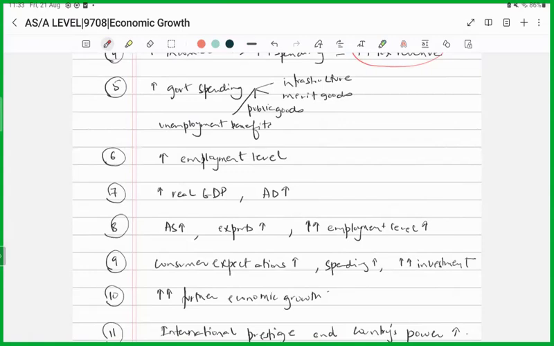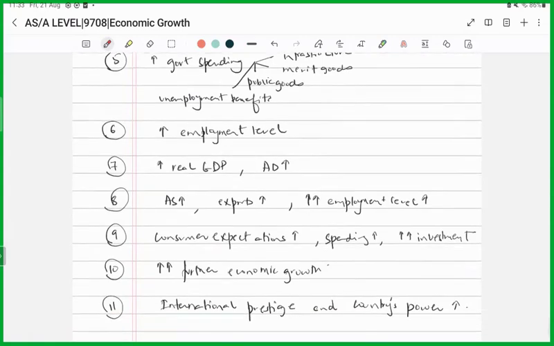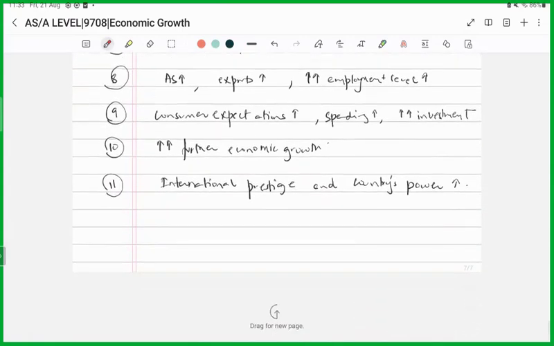And all this would actually increase the country's power and give a boost to its international prestige, right? So these are the merits, or the benefits, of economic growth.